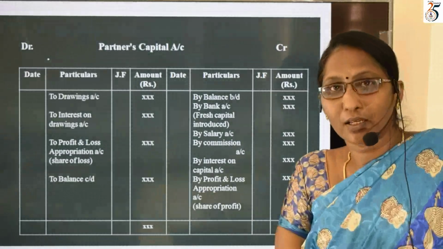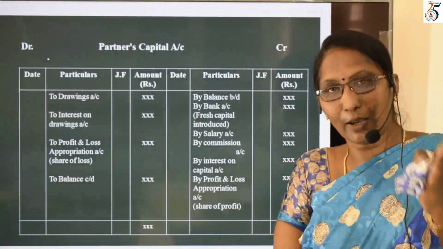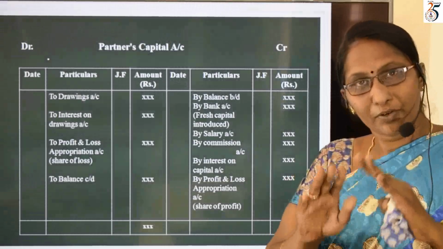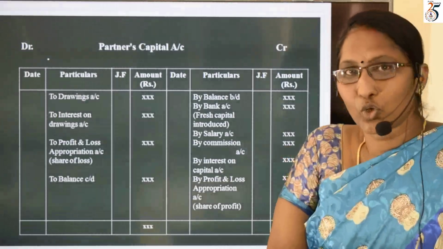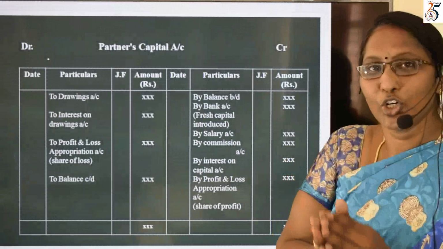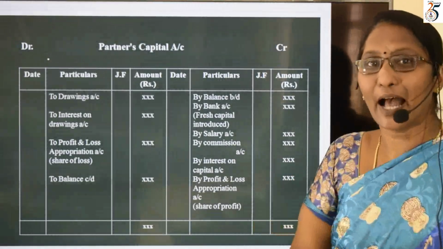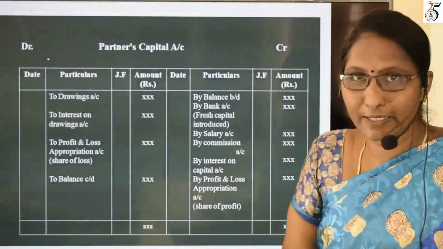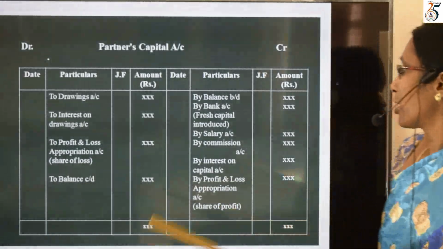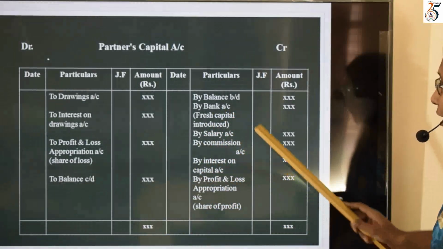All the liability values should be treated as credit values. So capital also should be written on the credit side as opening balance. This is the reason.